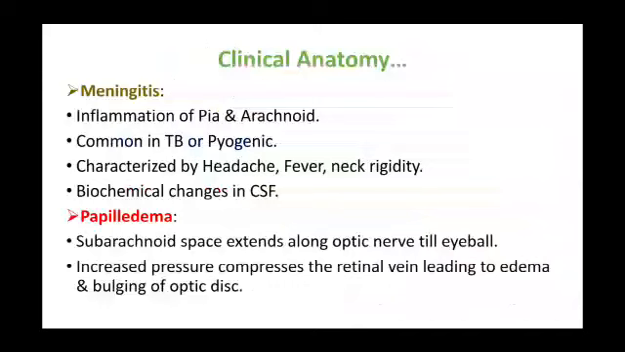Meningitis is inflammation of the pia and arachnoid, common in tuberculosis or pyogenic infection, characterized by headache, fever, neck rigidity. Biochemical changes in CSF are noted. Papilledema: the subarachnoid space extends along the optic nerve till the eyeball. So increased pressure compresses the retinal veins, leading to edema and bulging of the optic disc.